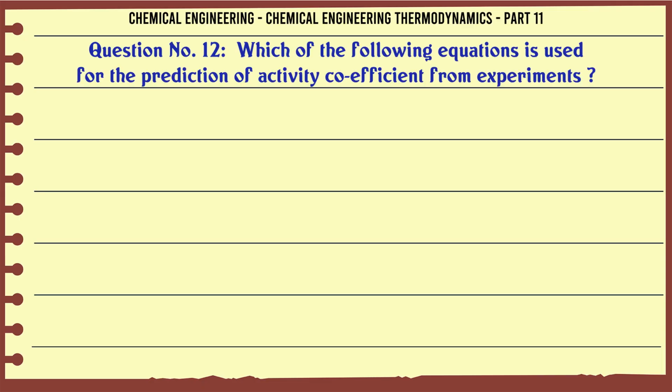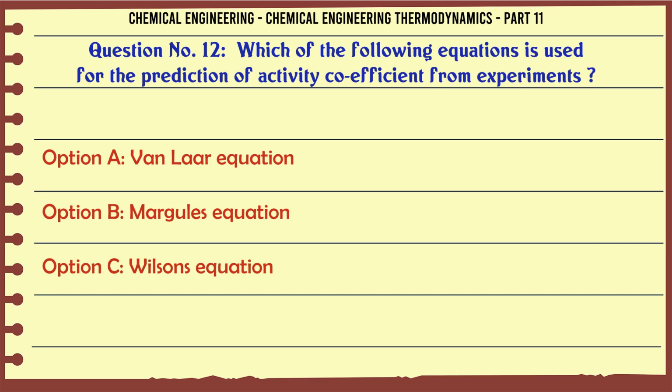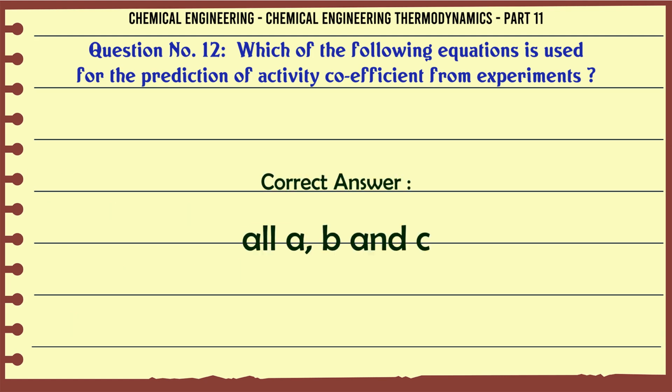Which of the following equations is used for the prediction of activity coefficient from experiments? A. Van Laar equation. B. Margules equation. C. Wilson's equation. D. all A, B, and C. The correct answer is all A, B, and C.